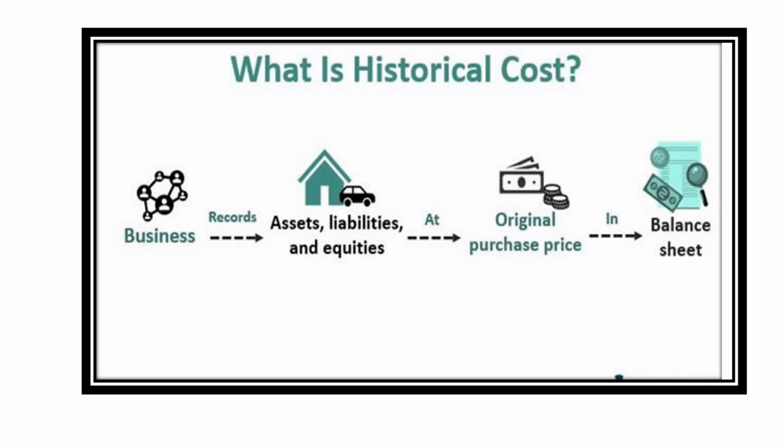In the balance sheet, whatever we write is at its cost price.